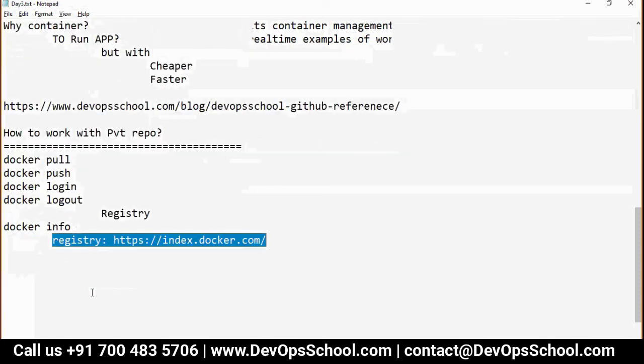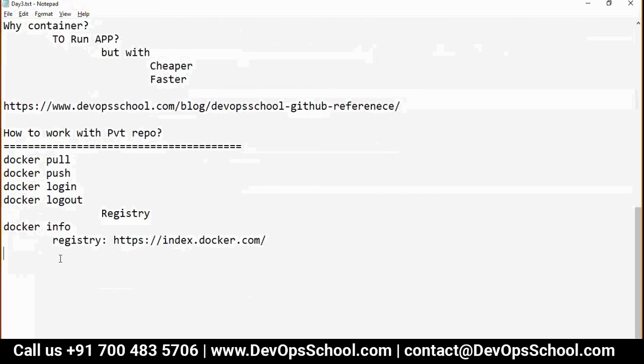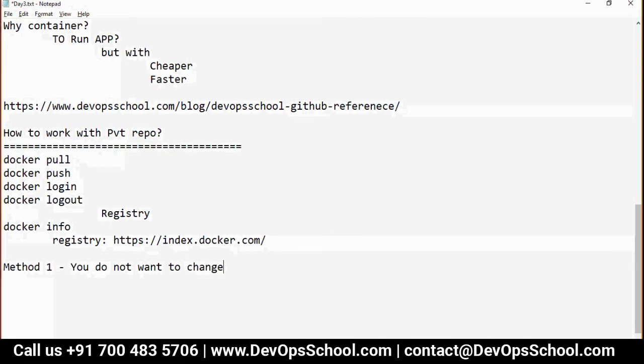So now what happens? Think about it. Very simple concept. Method 1: you do not want to change the default registry, which is hub.docker.com. In this case, what will you do?